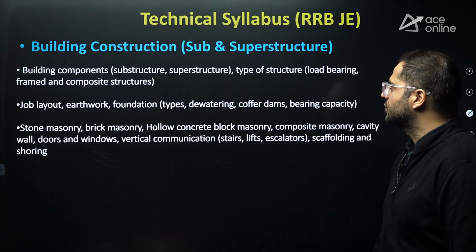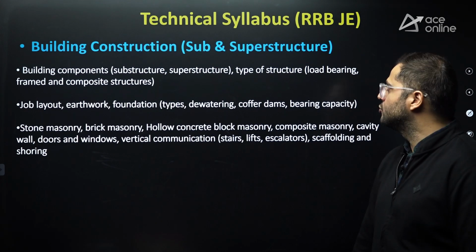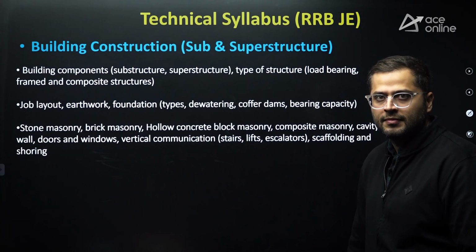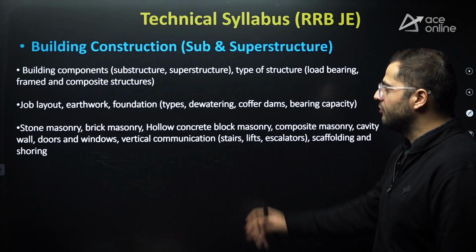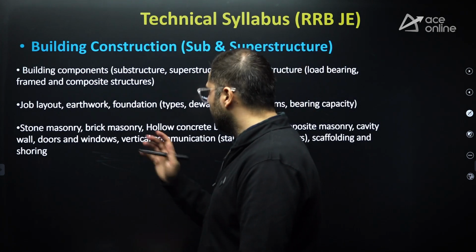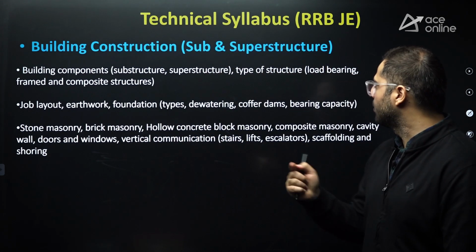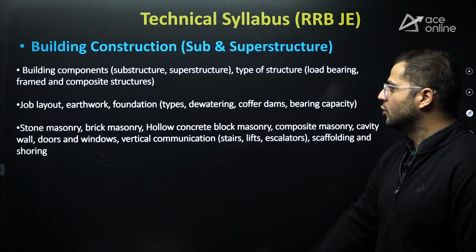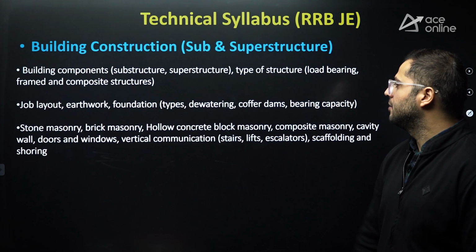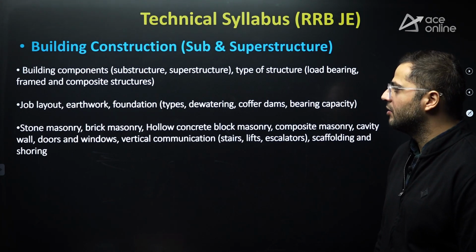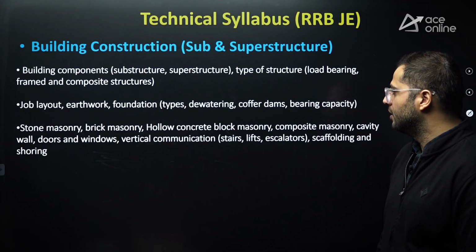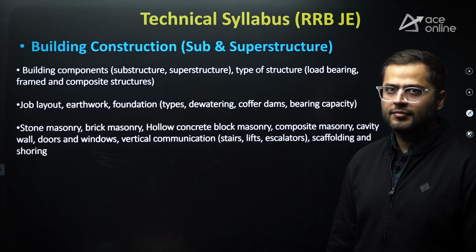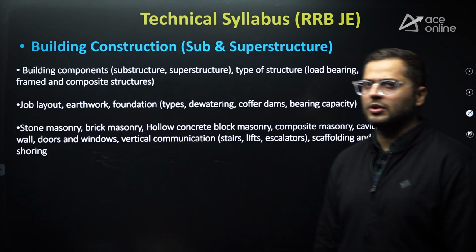After that, building construction, and in this, sub and superstructure is only for RRB JEE. This is not mentioned in the SSC JEE syllabus, so we have to discuss it separately. Building components, substructure and superstructure, type of structures, job layouts, earthwork, foundation. After that, stone masonry, brick masonry, hollow concrete block masonry, composite masonry, cavity wall, doors and windows, vertical communication, stairs, lifts and escalators, scaffolding and shoring. Some will be covered in SSC JEE, but not all.